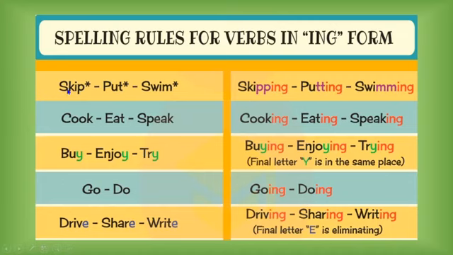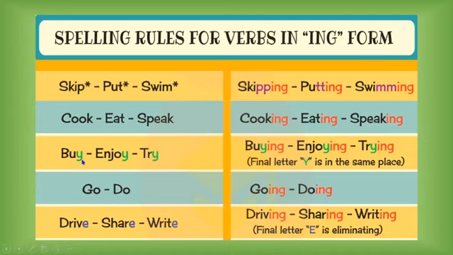For example, skip, skipping, pot, potting, or swim, swimming. Now, number 2. If the verb ends in a consonant, for example, cook, eat, or speak, you have to add just ing: cook, cooking, eat, eating, or speak, speaking.